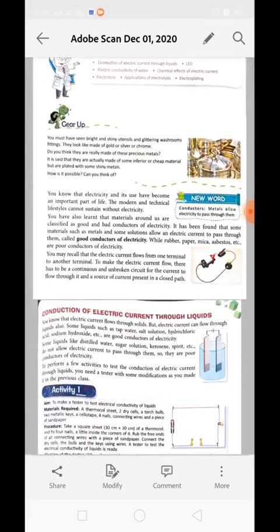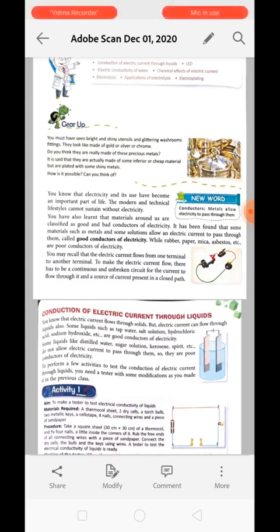Electricity has been used by us to perform many kinds of functions. It is a very important part of our life. The modern and technical lifestyle cannot sustain without electricity. We have already learned that there are some materials which can conduct electricity. They are considered good conductors of electricity, whereas there are some materials which cannot conduct electricity through them. That is called insulators of electricity.